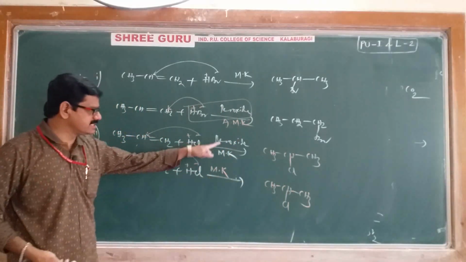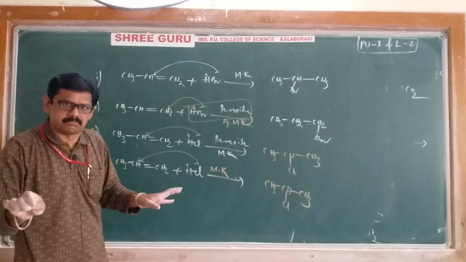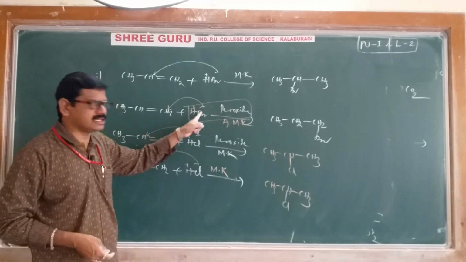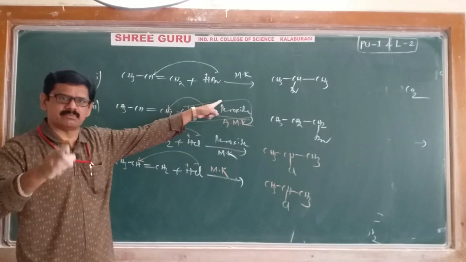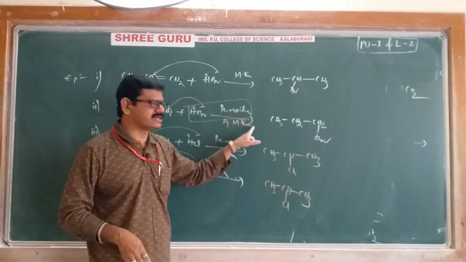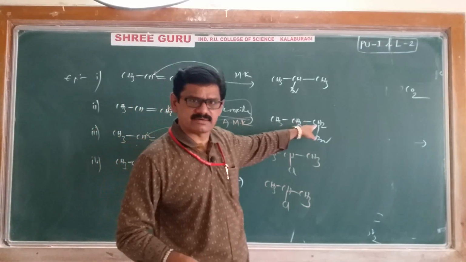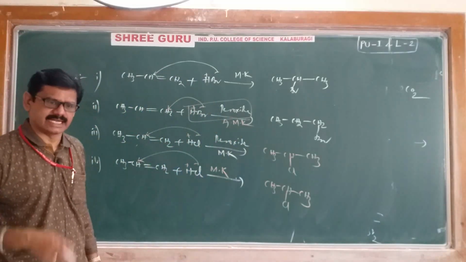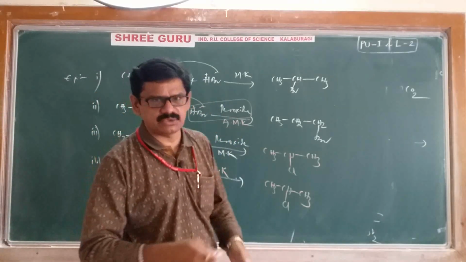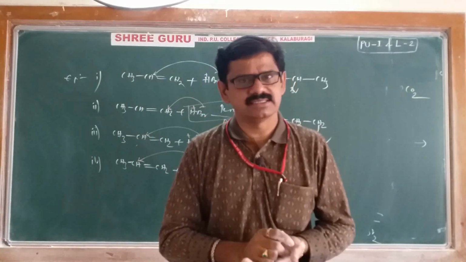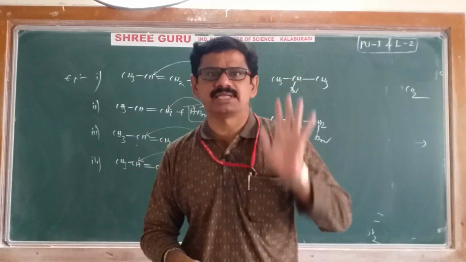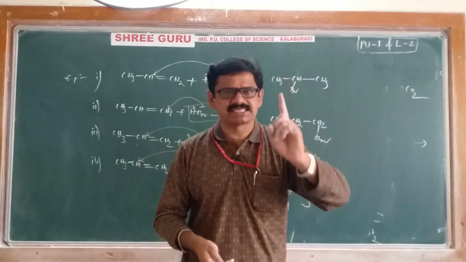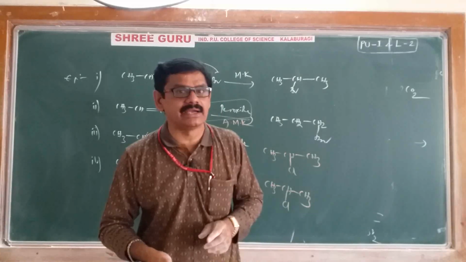See here, peroxide is there, peroxide is not there. That does not matter. HBr and peroxide are compulsory. If both the components are there, then only anti-Markovnikov's rule takes place, and we get the product accordingly. Out of these 2, if any one is missed, the reaction definitely takes place according to Markovnikov's rule only. That's it. This is about addition of hydrogen halide. Only 3 chemical properties we have learned: addition of hydrogen, addition of halogen, and addition of hydrogen halide.